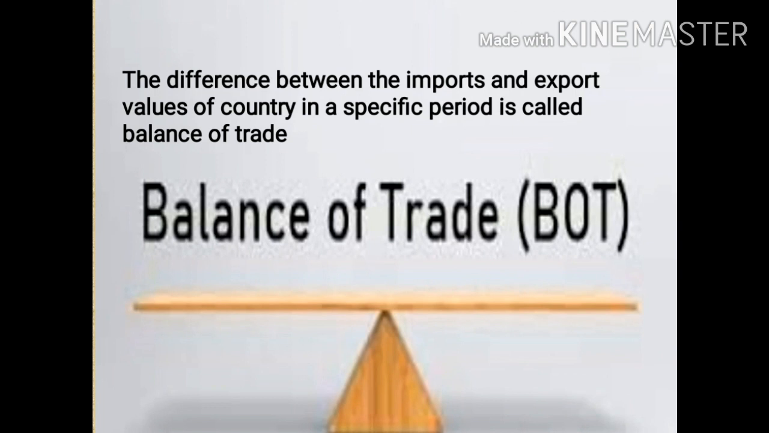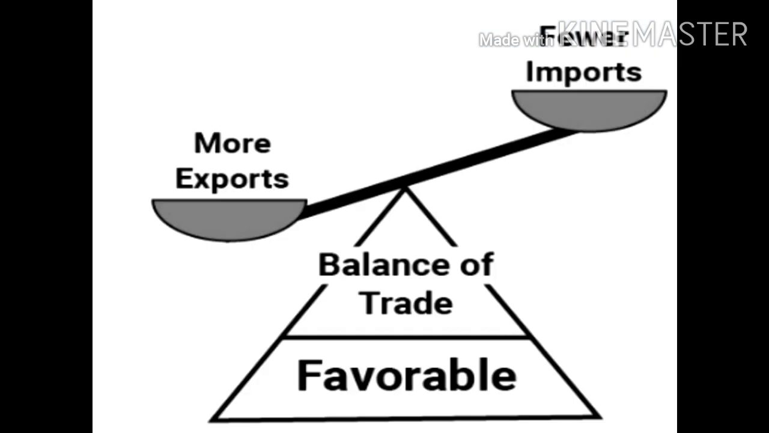Let us see what is the balance of trade. The difference between the import and export values of a country in a specific period is called the balance of trade. This balance of trade is helpful for economists to understand the strength of a country's economy in relation to other countries. Following are the types of balance of trade. Here you can find the favorable balance of trade. From the picture itself, you will come to know that the imports are less, whereas the exports are more. So this is a favorable balance of trade.